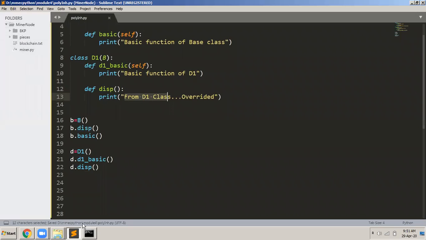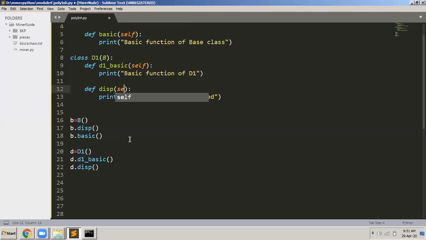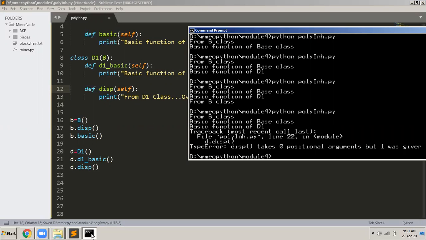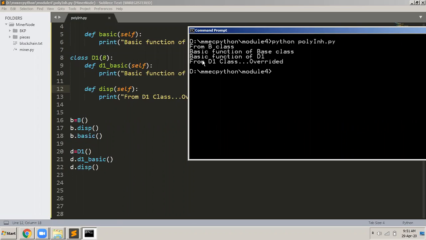Okay, so I save the program, I go here, and then I execute the program. Okay, I forgot to put self here. Save the program. I clear the screen. I'll execute the program. Now you see what happens. From b class is the result of which function here? b.disp. From b class is the result of b.disp.